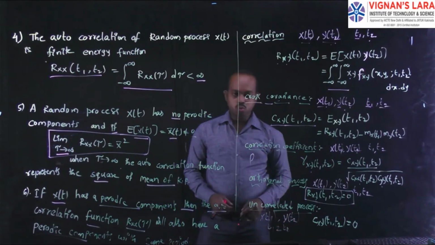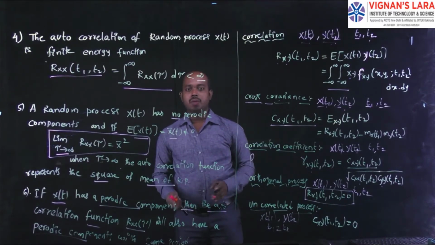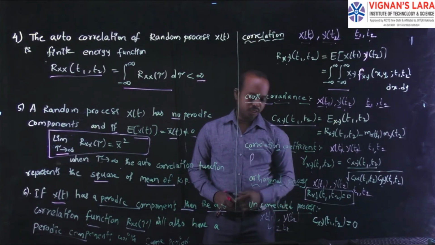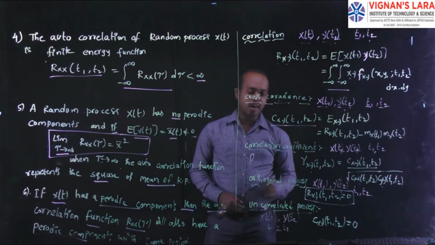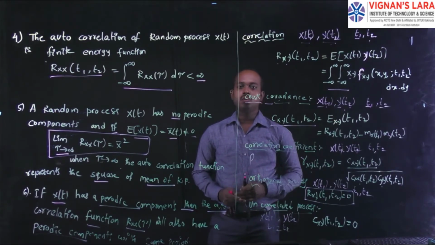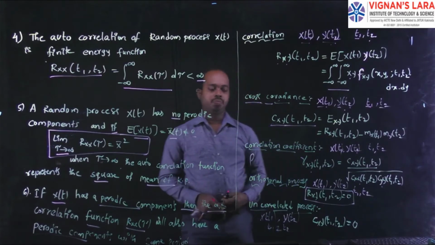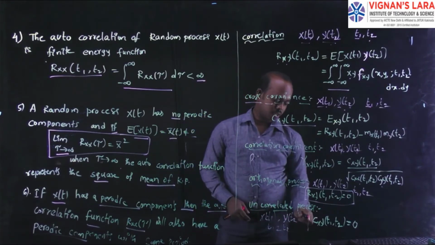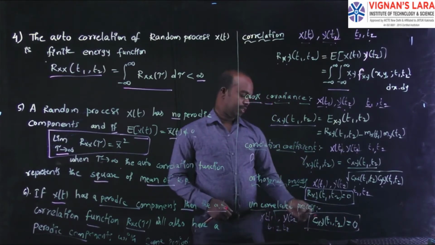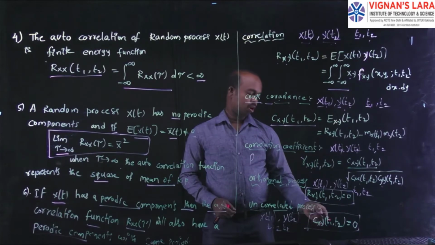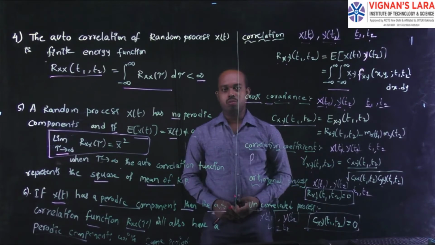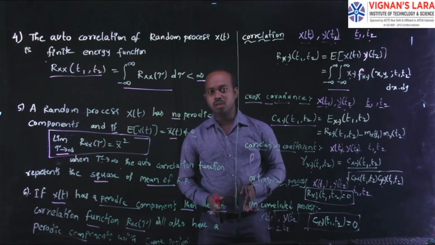We call them uncorrelated random processes when their covariance value is equal to 0. The mathematical representation is C suffix xy of t1, t2 is equal to 0. This is the condition for when two random processes are uncorrelated.